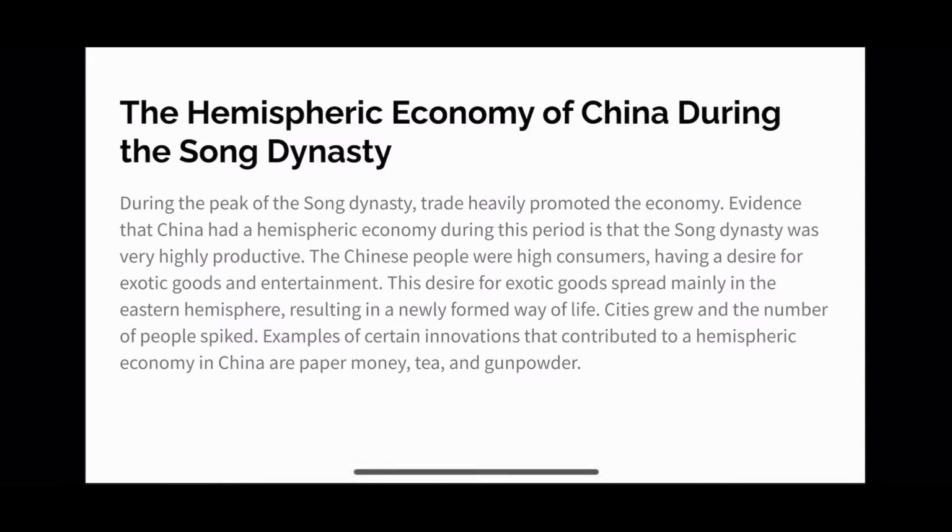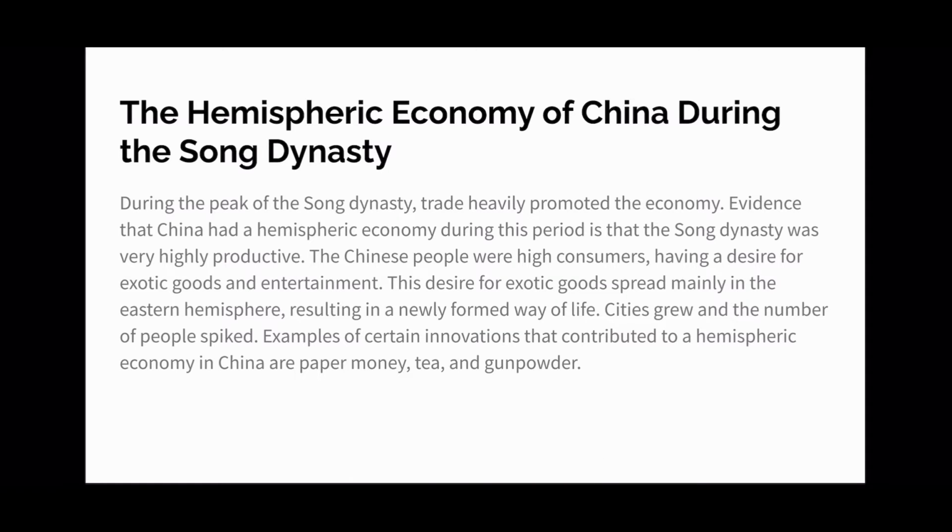The hemispheric economy of China during the Song Dynasty. At its peak, the Song Dynasty traded heavily and promoted the economy through that. Evidence that China had a hemispheric economy during this period is that the Song Dynasty was very highly productive and lasted much longer than any other dynasty China has ever had. When thinking of the Song Dynasty, to make a connection, consider Baghdad during the Golden Age of Islam. It was something of the same might.